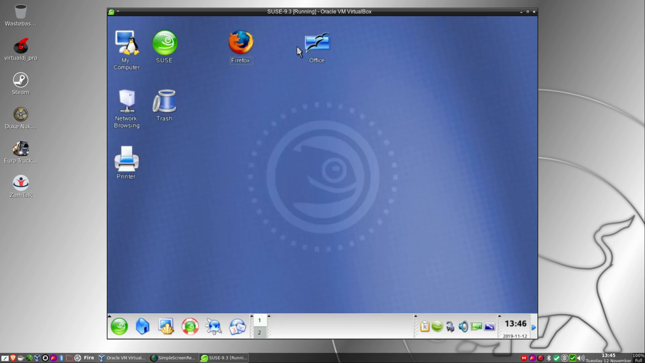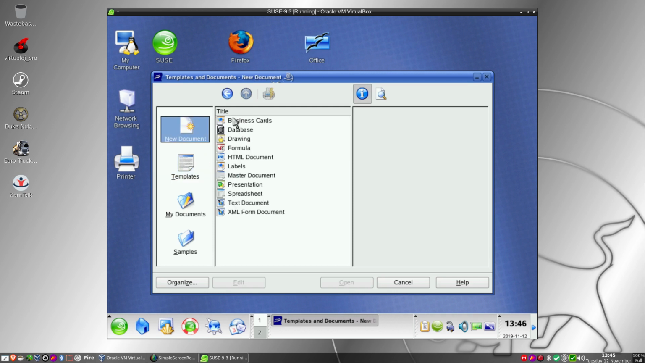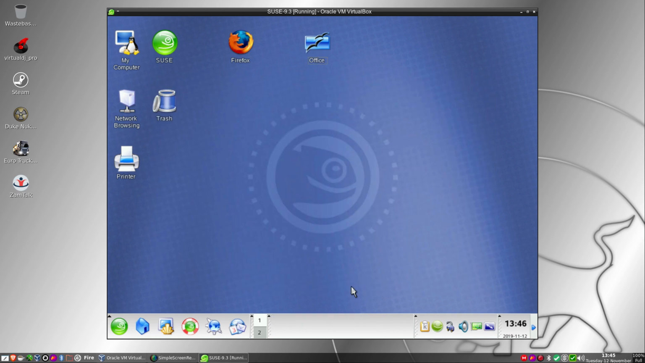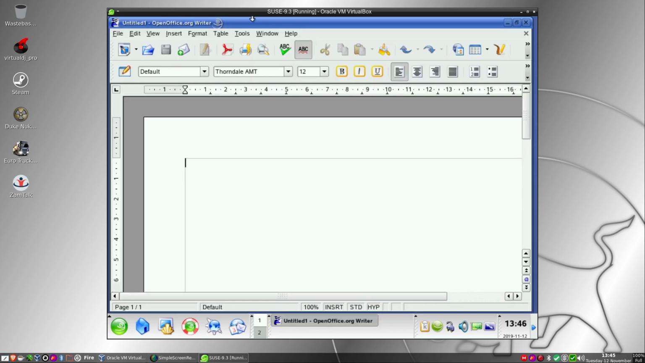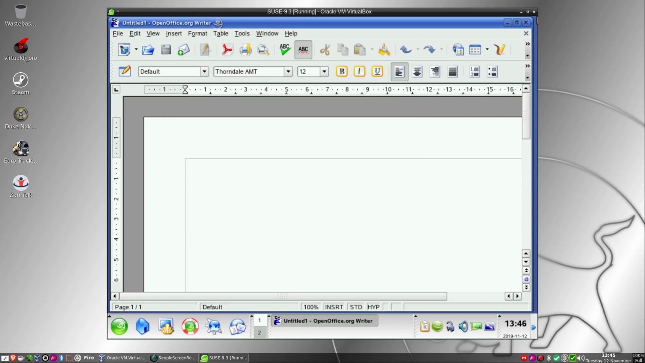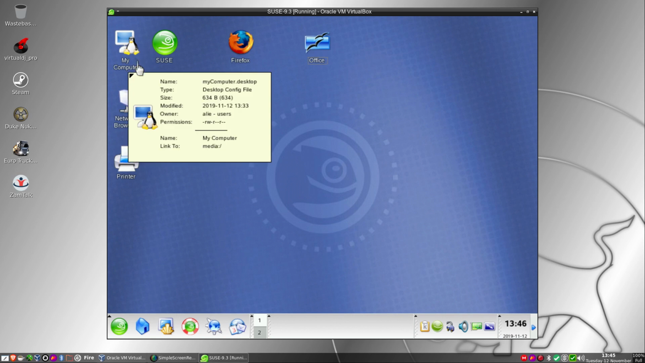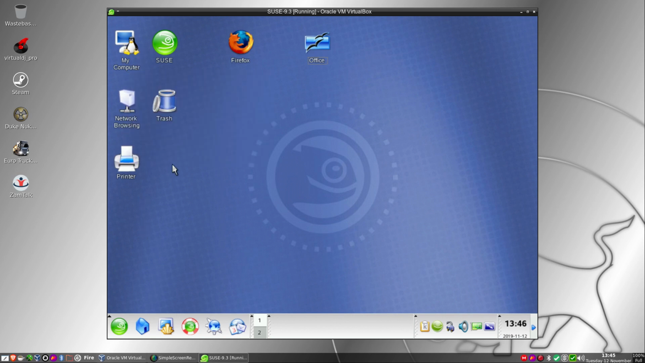So that's rather cool. Let's have a look at OpenOffice. OpenOffice.org 2. Of course we've got new documents and blah blah blah, text documents and open. So bring up the Writer, and it has. We know it's a pre-2, but just say org 2 pre, 2004 Sun Micro. That's when it was done by Sun Micro.